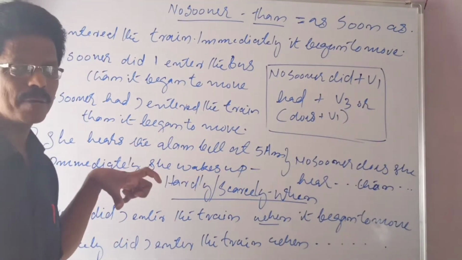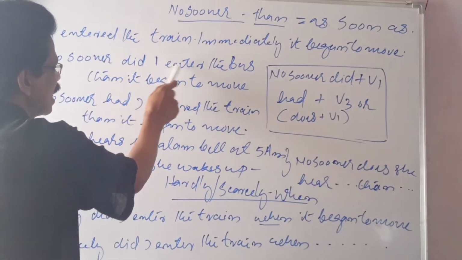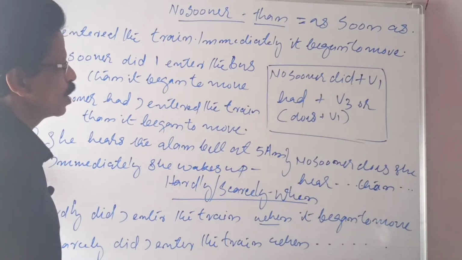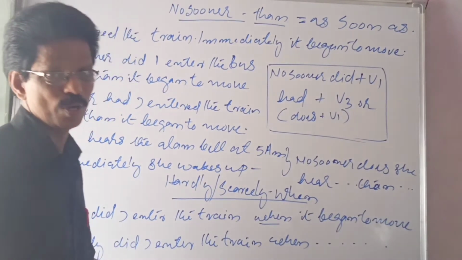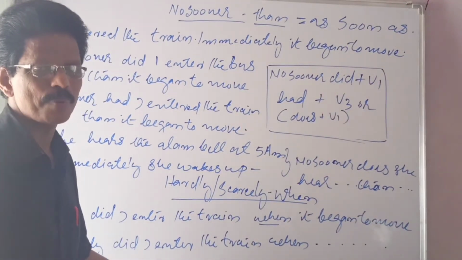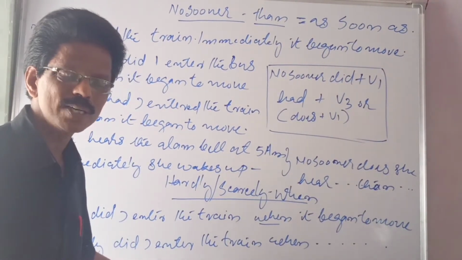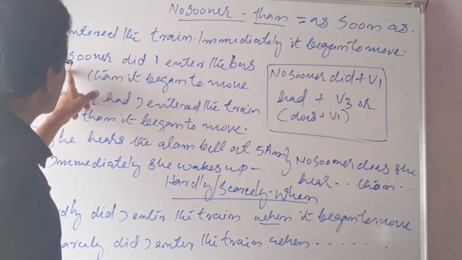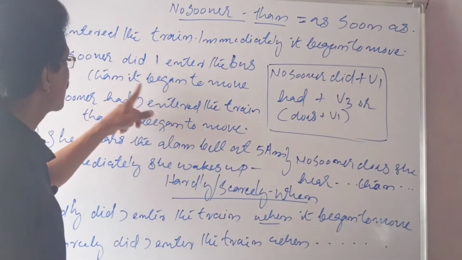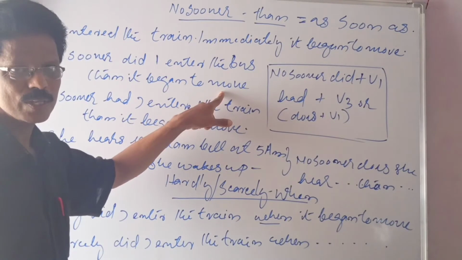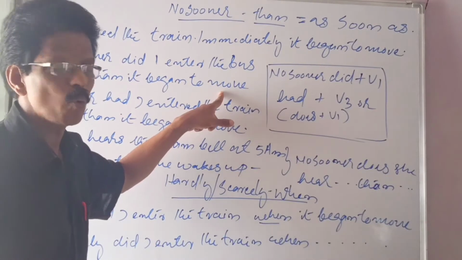So the same thing can be rewritten using no sooner. No sooner did I enter. Did plus V1 is equal to V2. You know V1 means what? Present, past, past participle. V1, V2, V3. So did plus V1 is equal to what? V2. So no sooner did I enter, V1, the bus, than it began to move. No sooner did I enter the bus than it began to move.